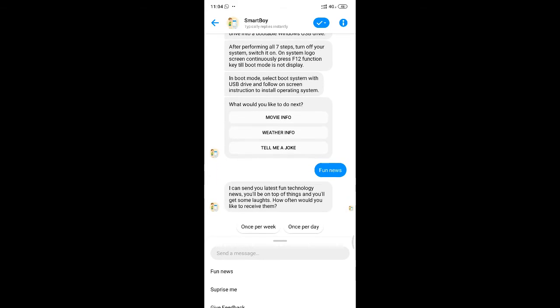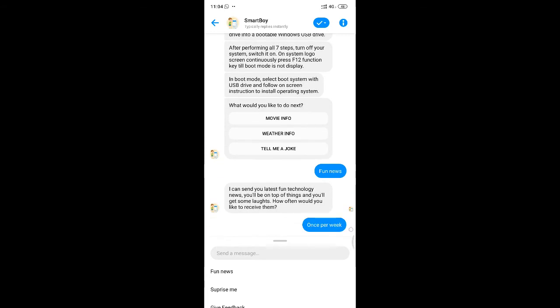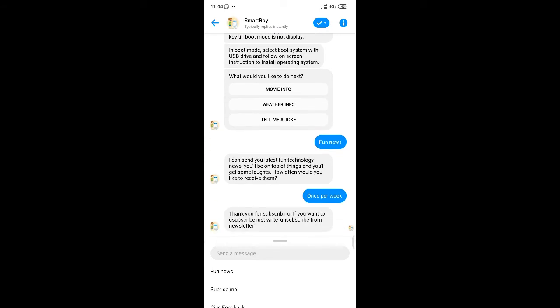So on clicking on this fun news, the bot is asking whether you want to activate the latest fun technology news or other laughs. Every often it will send to you. You can choose whether you want it once per week or once per day. I'll go for once per week, so the bot will send me information every week. I got subscribed for this.